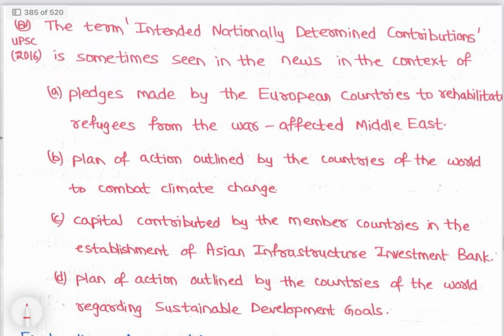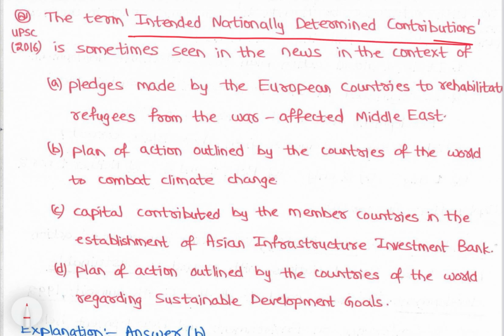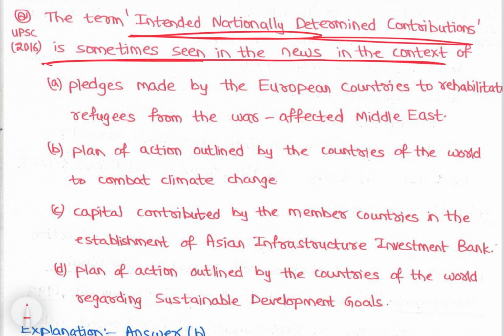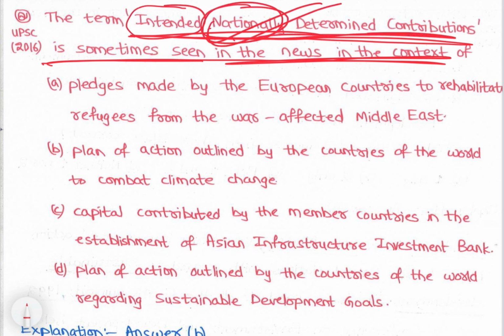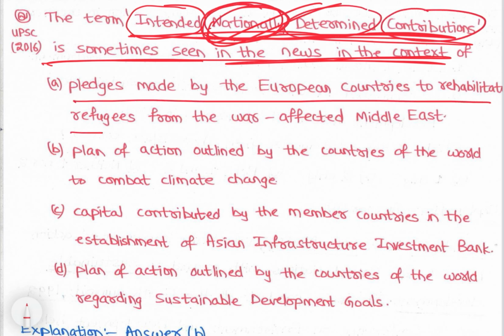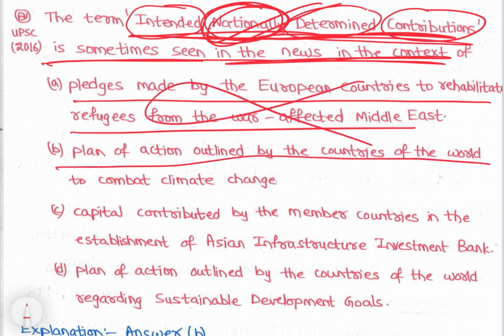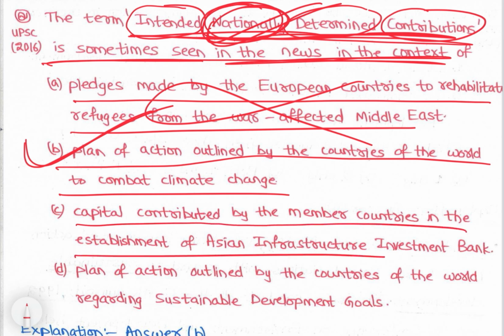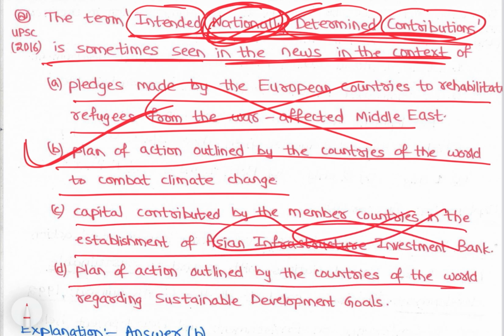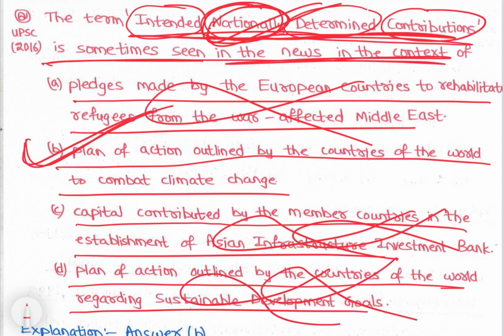Right. So the next question: the term intended nationally determined contributions is sometimes seen in news in the context of, I think we have discussed, intended nationally determined by nations themselves. Determined contributions. Is it pledges made by the European Union? No. Plan of action outlined by countries to combat climate change? Capital contributed by member countries in the establishment of the Asian infrastructure bank? No. Plan of action outlined by countries regarding sustainable development goals? No. This is about climate change: the countries tell us nationally how much they will reduce greenhouse gases.